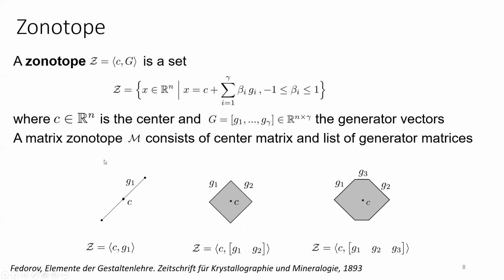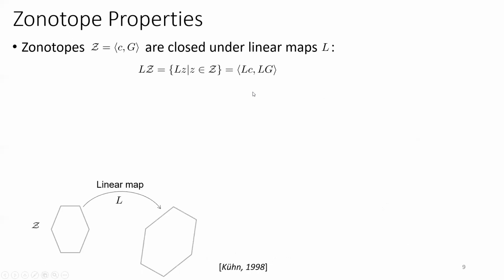Also, we have a matrix zonotope, which consists of a center matrix instead of a center vector, and a list of generator matrices as a set representation instead of the generator vectors in the zonotope. Zonotopes have nice properties that let you do complex operations on sets using simple computations.